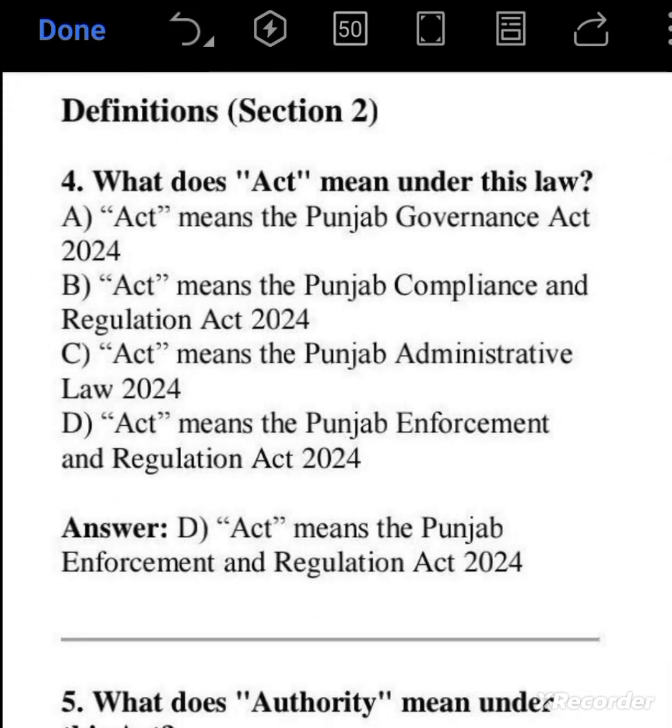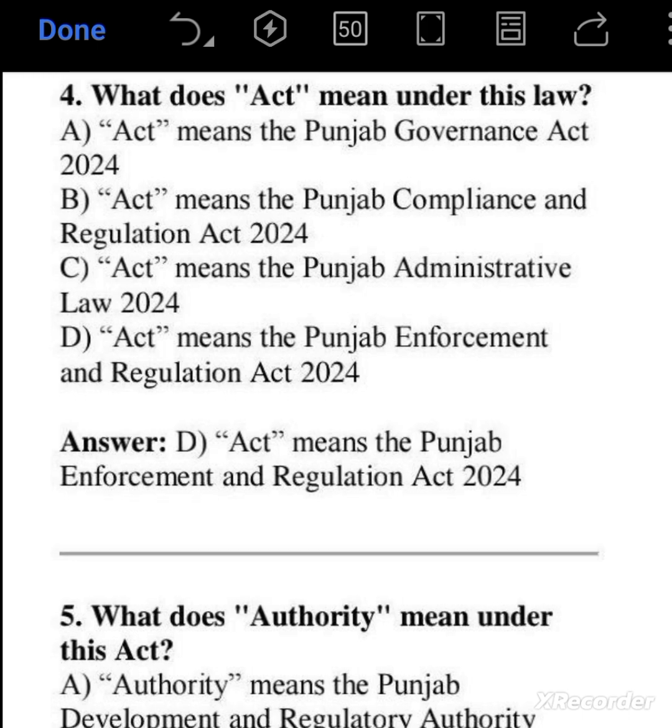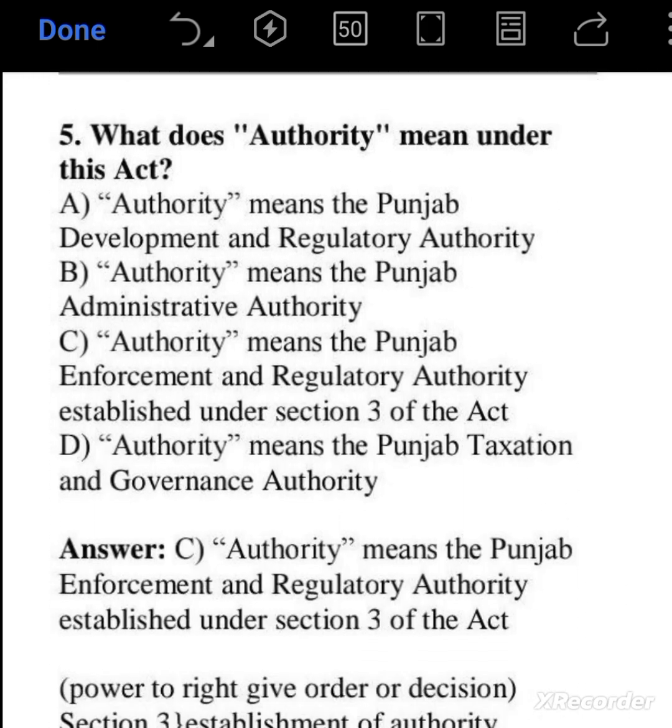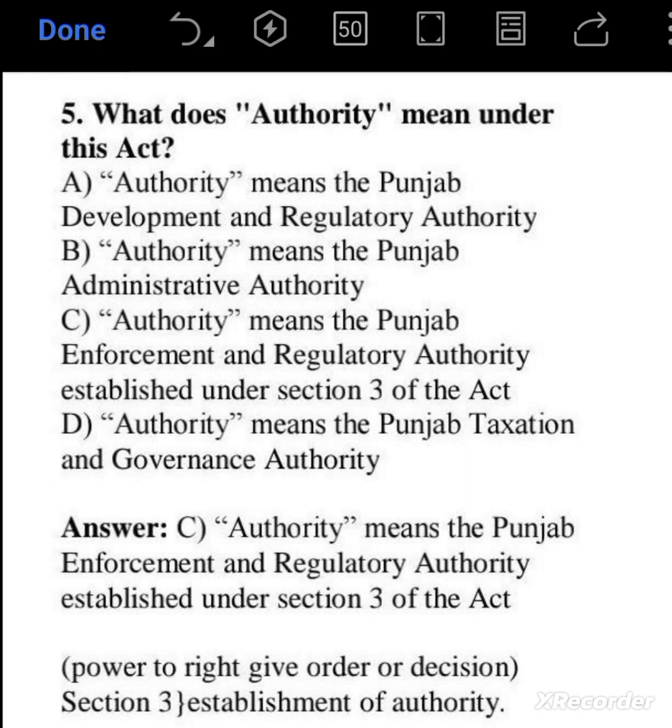What does act mean under this law? Act means the Punjab Enforcement and Regulation Act 2024 under this law. Option D is correct. Question number 5.